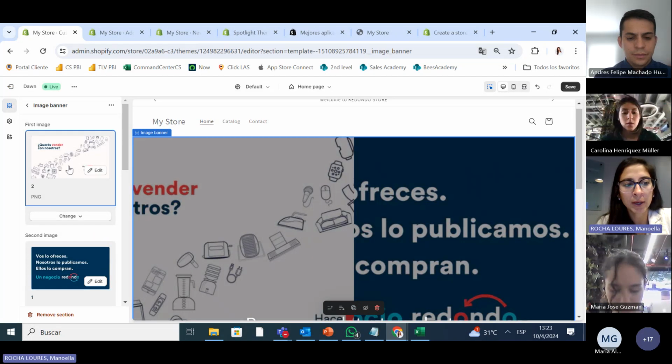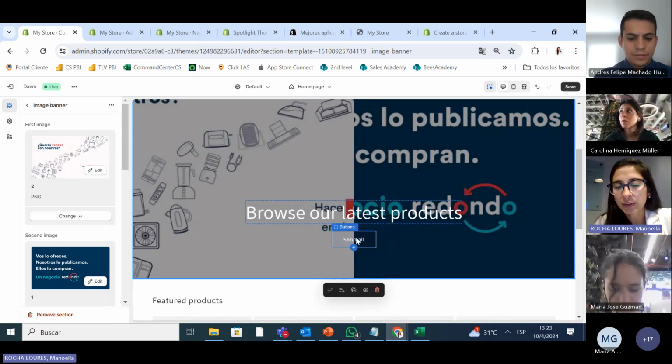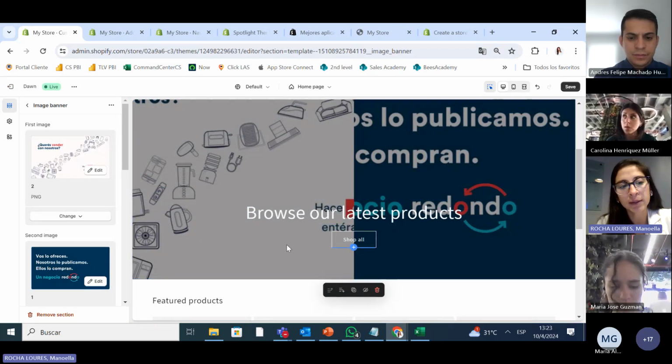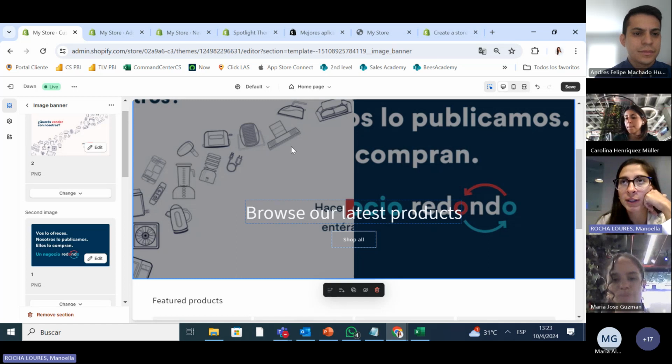Okay, so right now I have these two banners. Something cool about the banners is that you can put an action button where you click and it takes you wherever you want. Let's say I just launched a new type of clothes and I want to sell that because I'm not selling a lot.